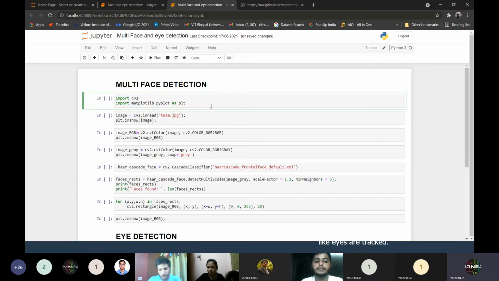If you have any doubts, write in the chat box. We are here to explain everything. Yes, it will detect a tilted face, but it depends on how properly the classifier has been trained and whether it has the proper features of the face. You will get the answer to your question yourself in the third code that we are going to jump on. If you provide an input image of a tilted face, then it will detect it.